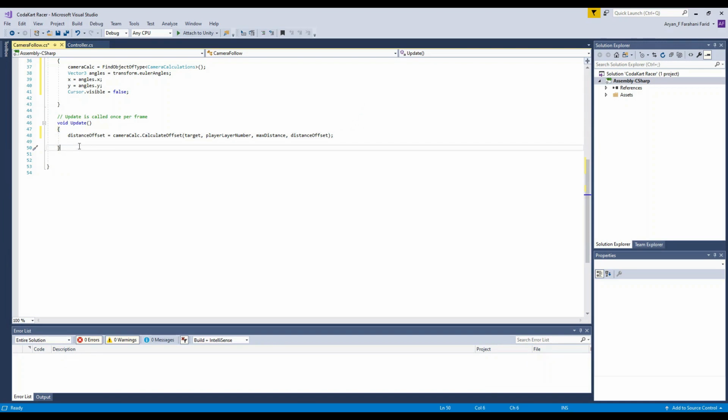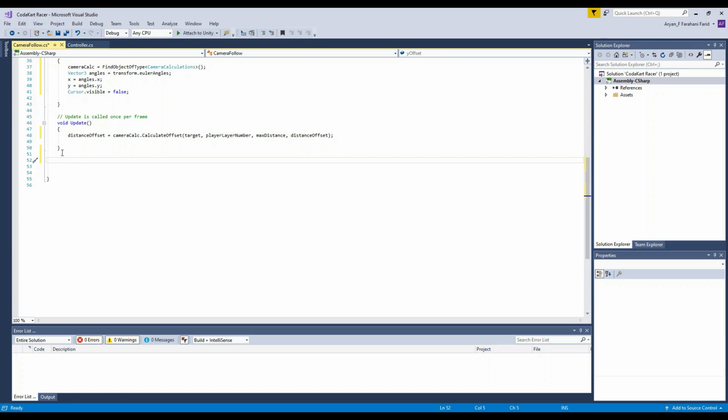Now let's add the last part. We're nearly done with the script, but let's add this new void function. So go to this squiggly bracket and press enter once or twice.